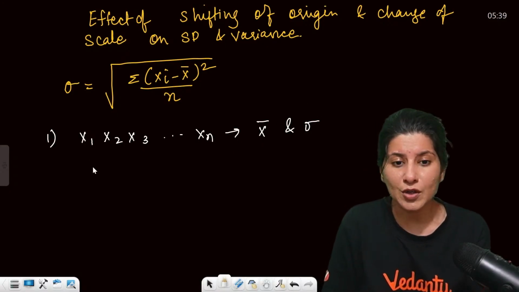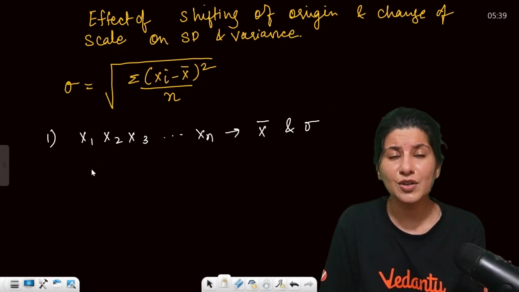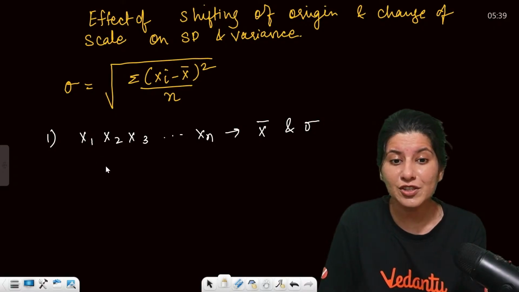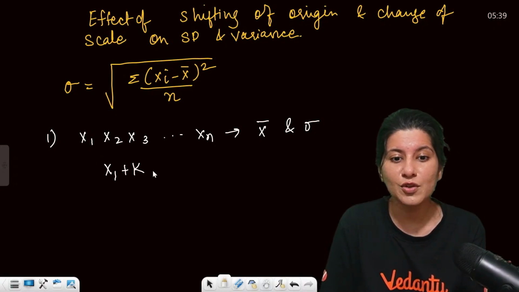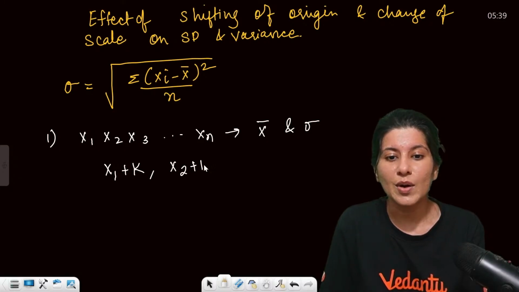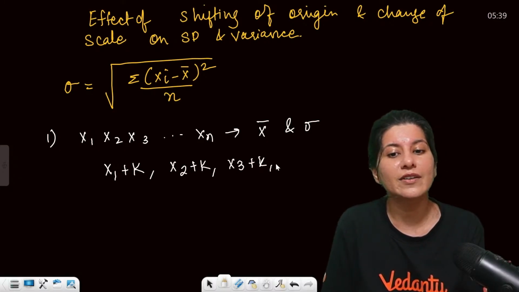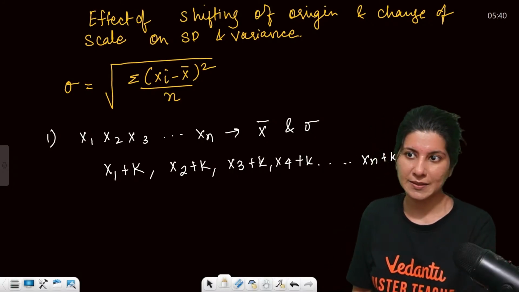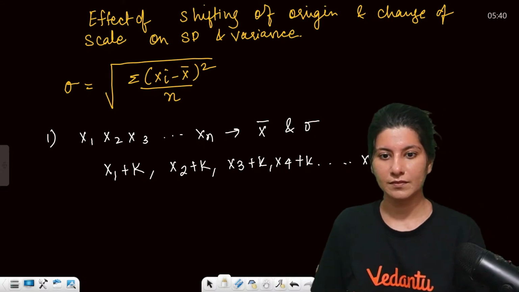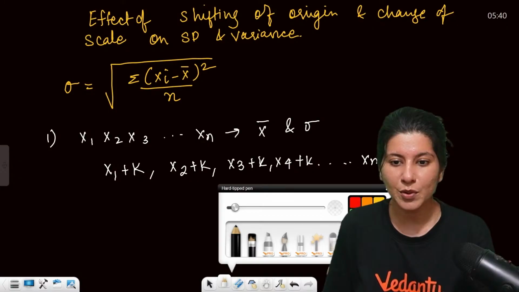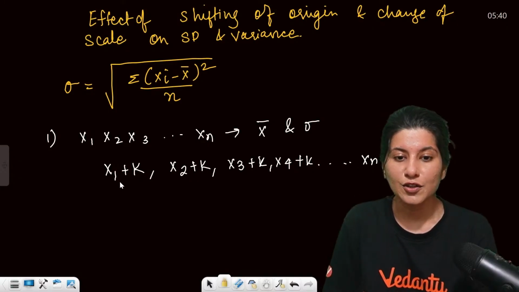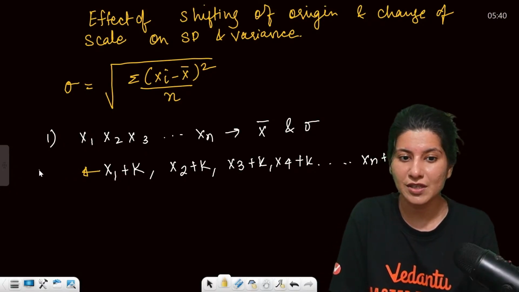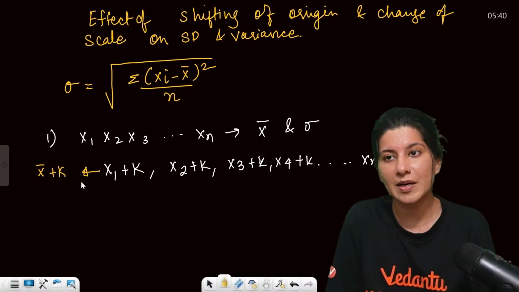Now, you're looking for standard deviation or variance or mean whose observations you have changed. You have added a constant k in each and every observation, okay? Add a constant k in each and every observation, guys. Are you getting it? Now, if you do that, the mean of such observations will be changed, because we have seen that. Mean will also become x bar plus k.